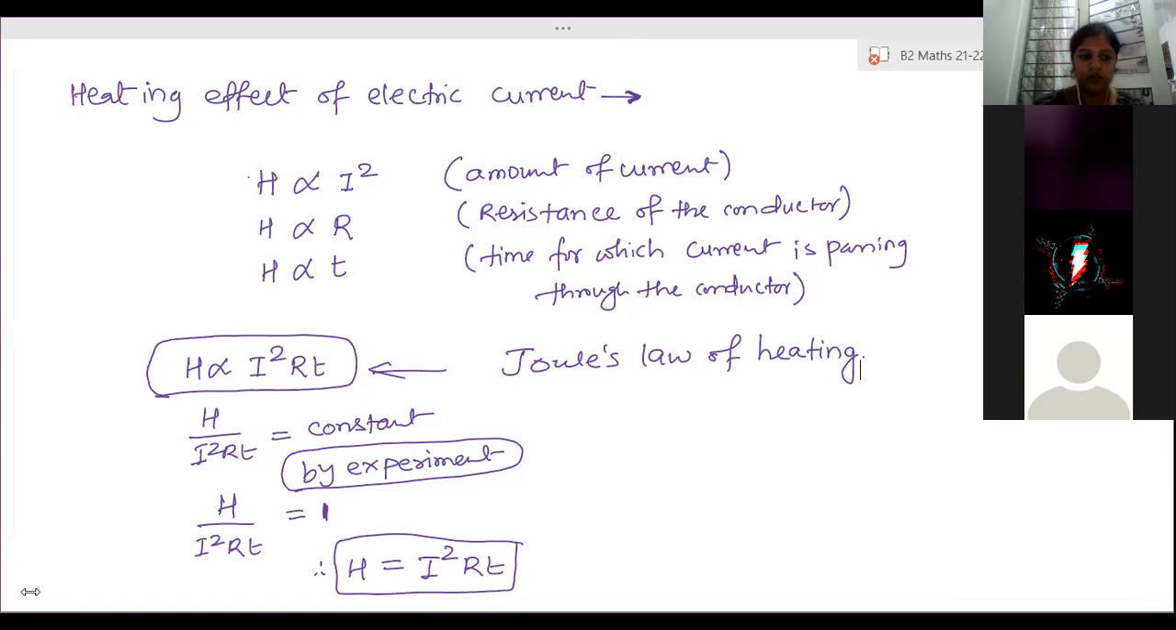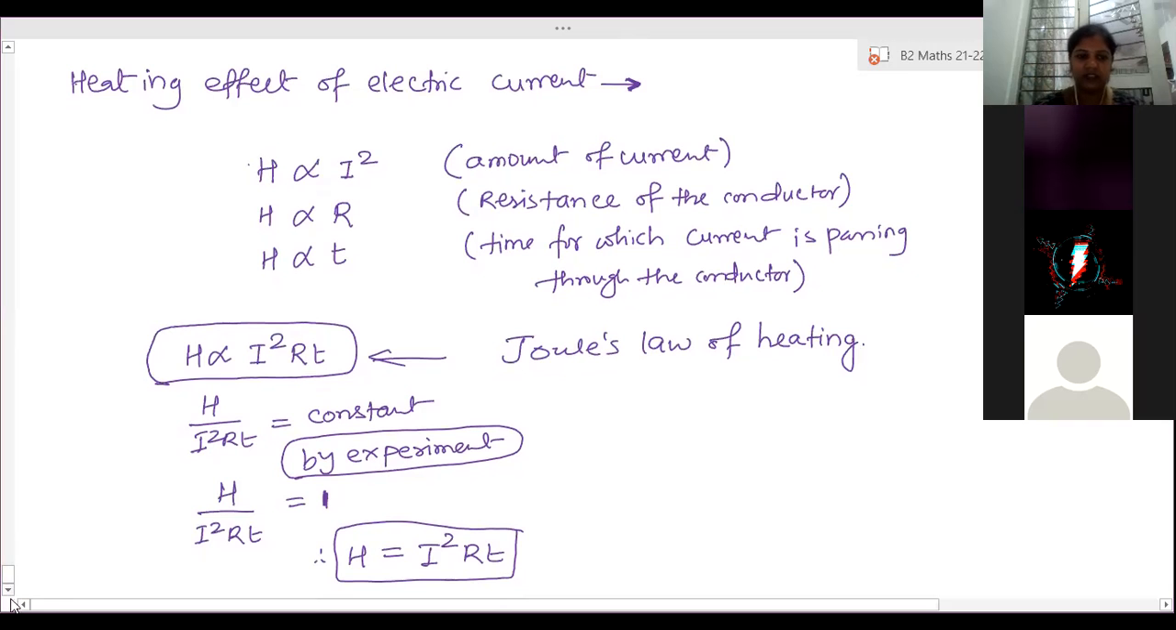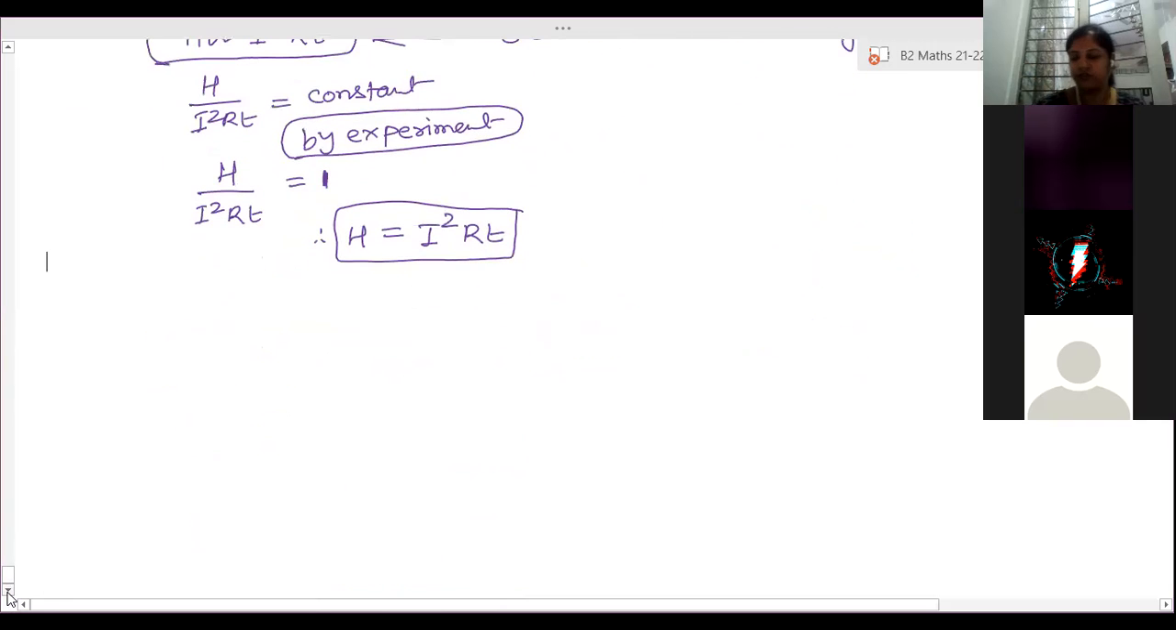Yes, ma'am. So first write the statement and then write these mathematical expressions. So first is Joule's law of heating. Ma'am, for Joule's law, is there a statement like Ohm's law? Yeah.